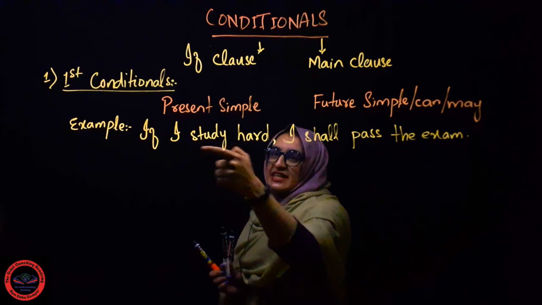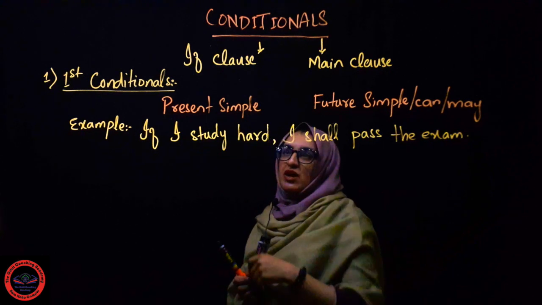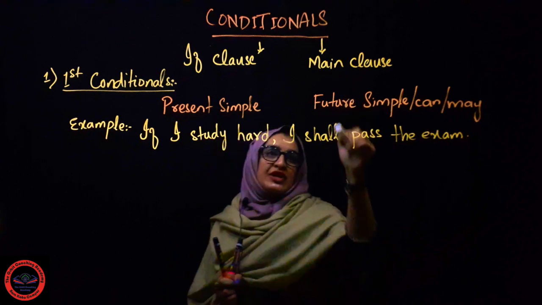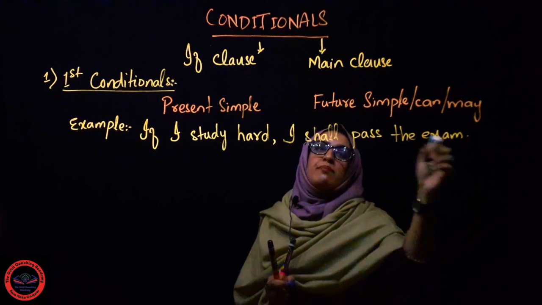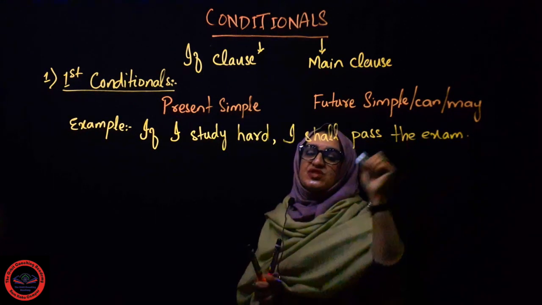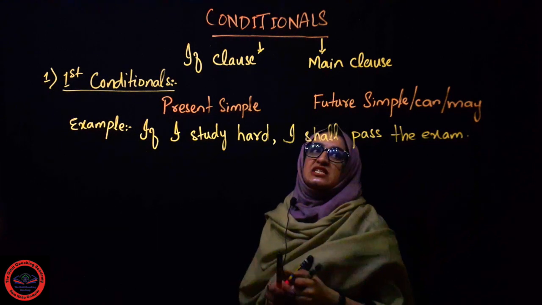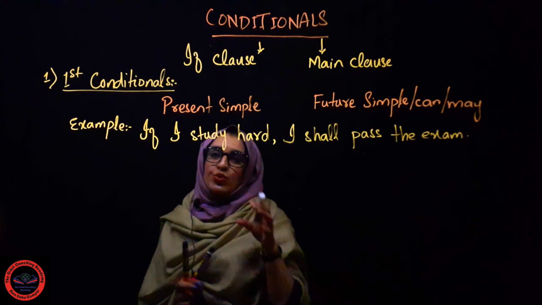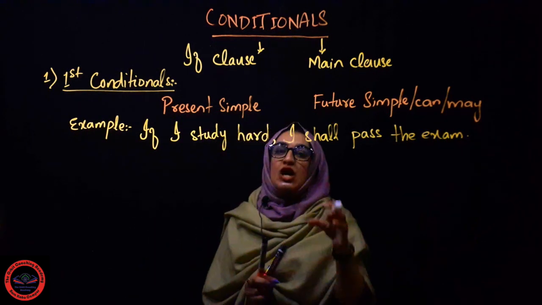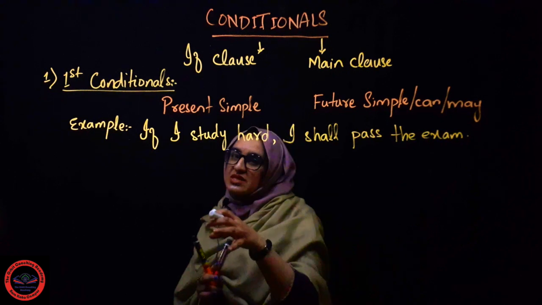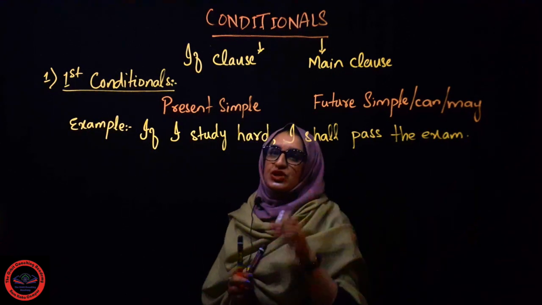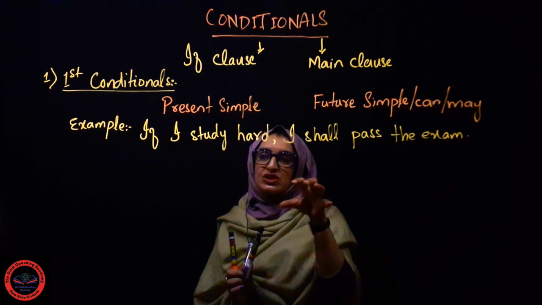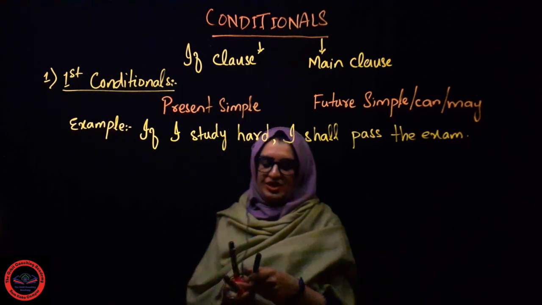If I study shows that this is the first form of verb and we are using present tense in the if clause. And in the main clause, we are using I shall pass the exam. Shall plus first form of verb shows that this is future simple tense. This is what we call the first conditional, in which we talk about something which can happen in the present or which can happen in the future as well. So this is the scenario where we talk about possibilities. There we use the first conditional.